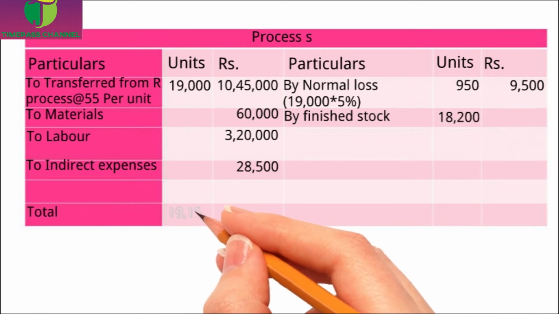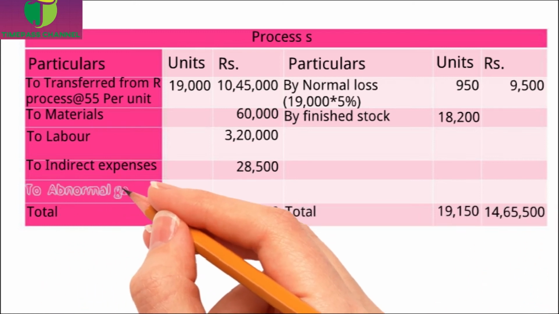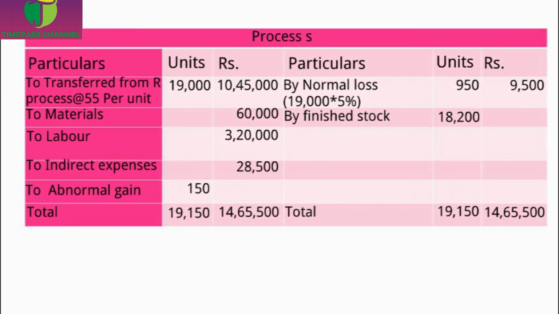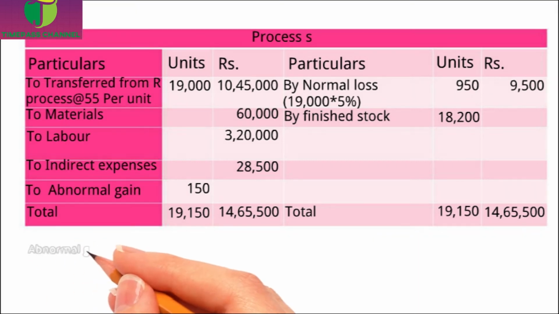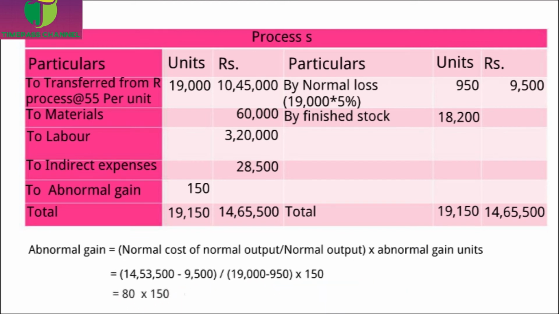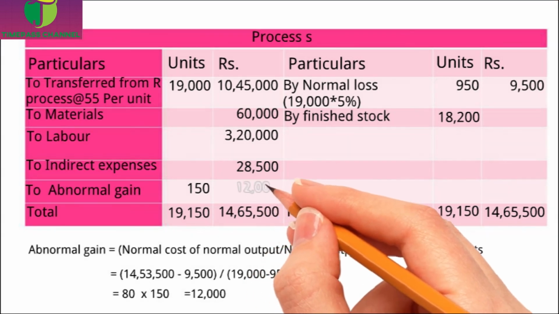Now we have to balance the process account. In the debit side we have 19,000 units, and in the credit side we have 19,150. So this balancing figure appears in the debit side, that is 150. So it is treated as an abnormal gain. Now we have to calculate the value of abnormal gain. Similar to that of the abnormal loss, we now calculate the abnormal gain. Using this formula, we can calculate it. So we'll get abnormal gain 12,000. I'll write it in the debit side, abnormal gain 12,000.